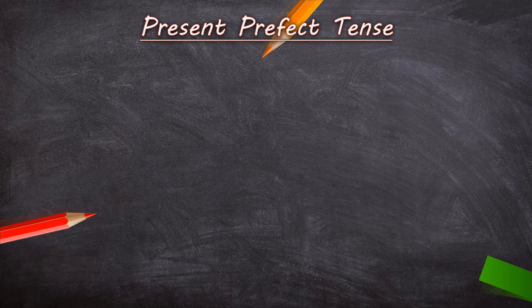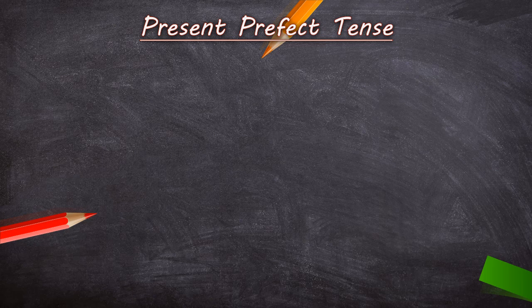Now children, let's see what is present perfect tense. In present perfect tense, we talk about the actions that started in the past. Here we are talking about the action that started in the time which is over, but still has connectivity with the present time. Basically, the actions started in the past, but still it is connected.